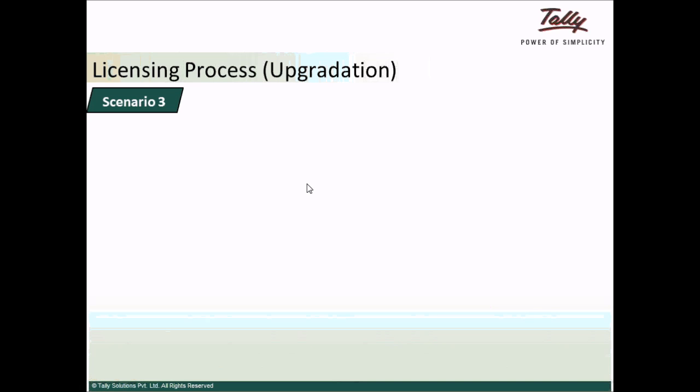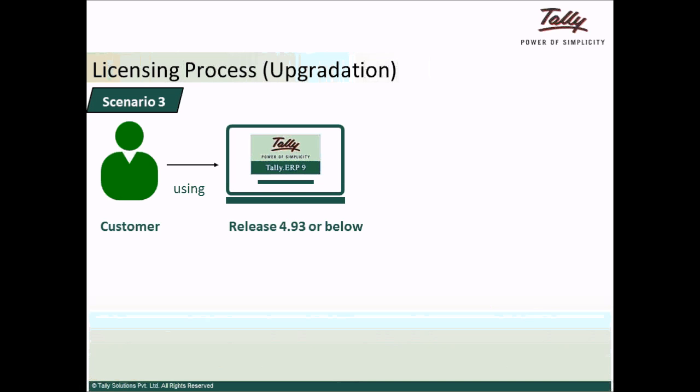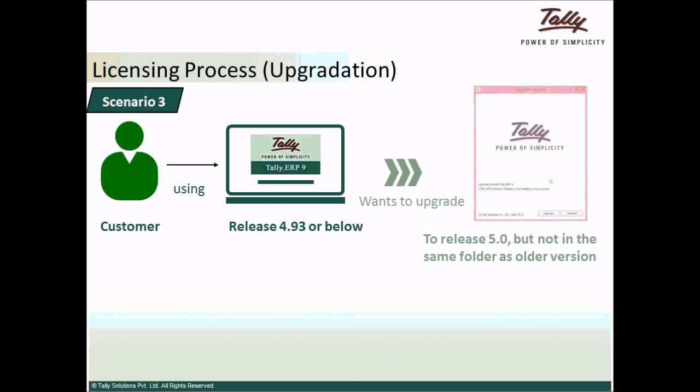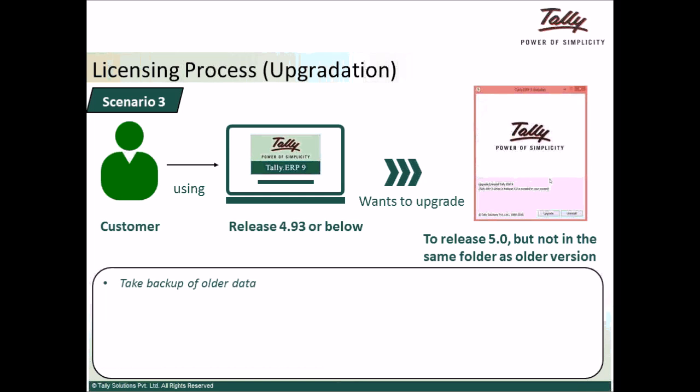Scenario 3. In the maximum number of cases, customers would want to upgrade to release 5.0, but install it in a separate drive or folder. In such cases, the customer should take a backup of older data and surrender the license by pressing F12, Licensing, Surrender.